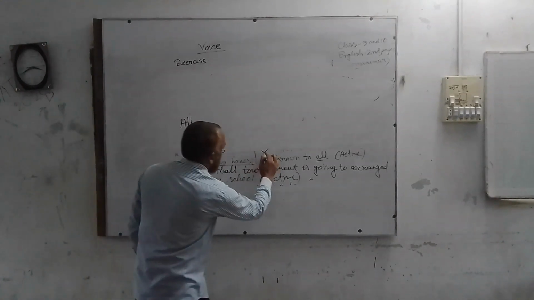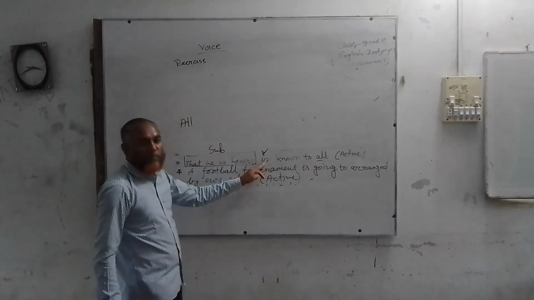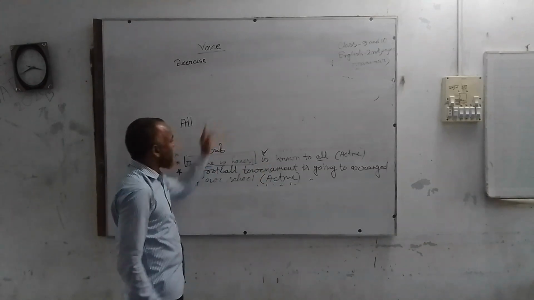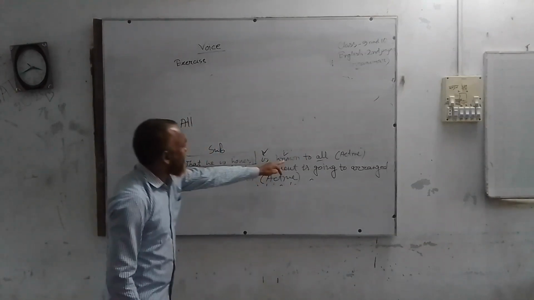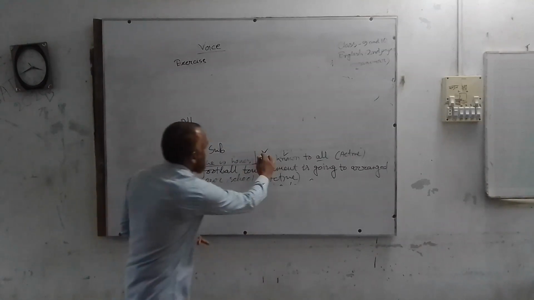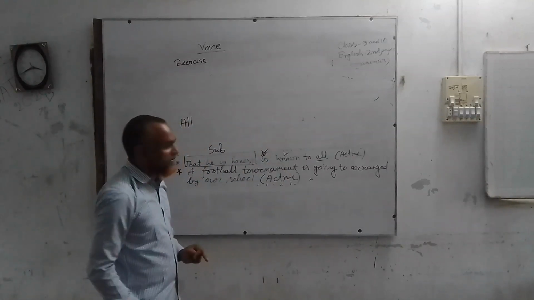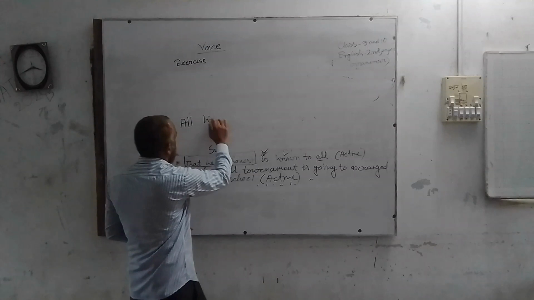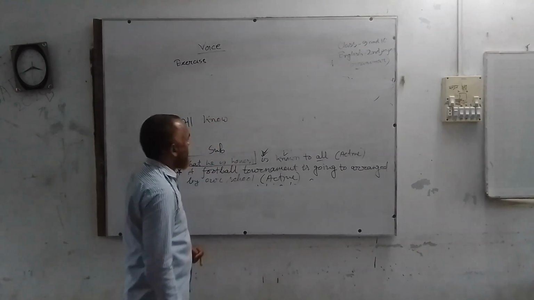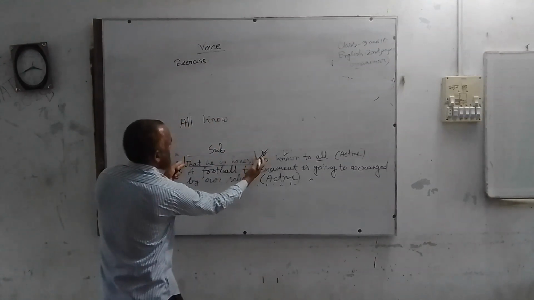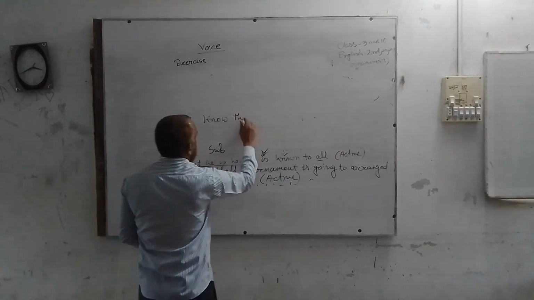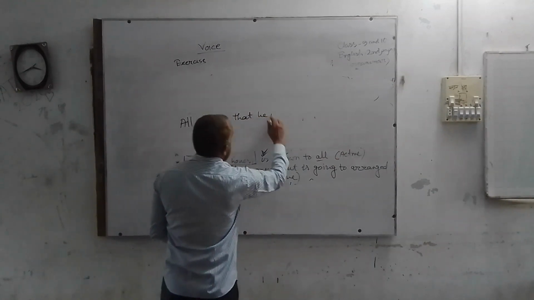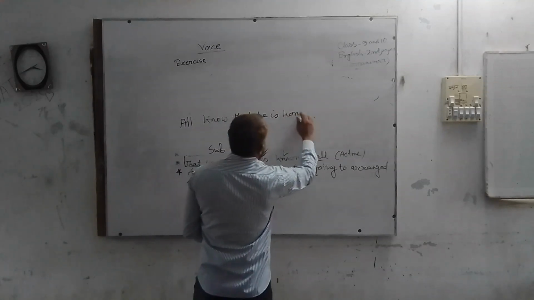Then it should not be used in the active. We should write down the base form of know. As is indicates the present indefinite tense. Or know. Then the whole clause should be used as subject. That he is honest.